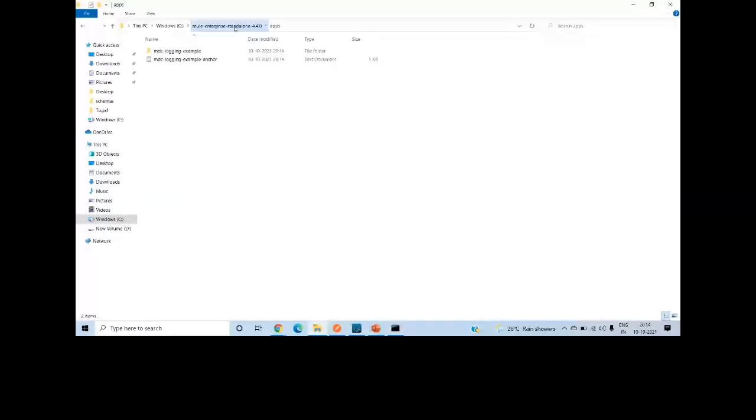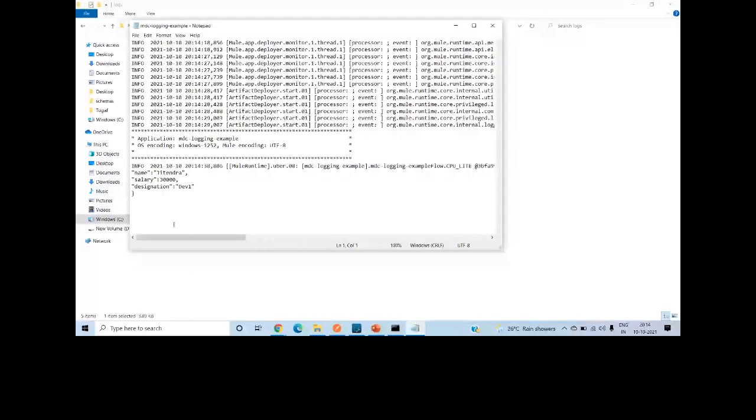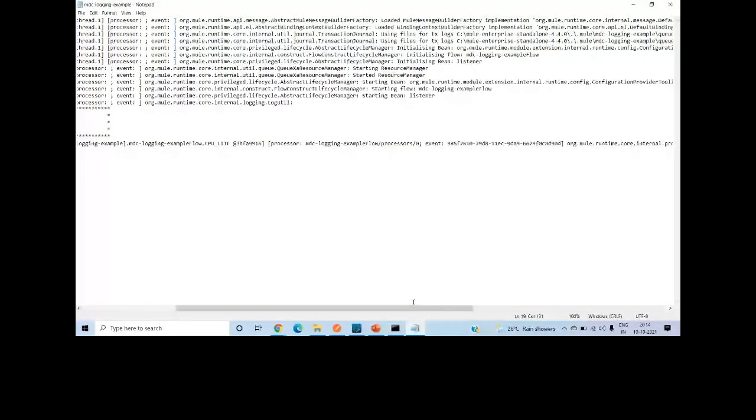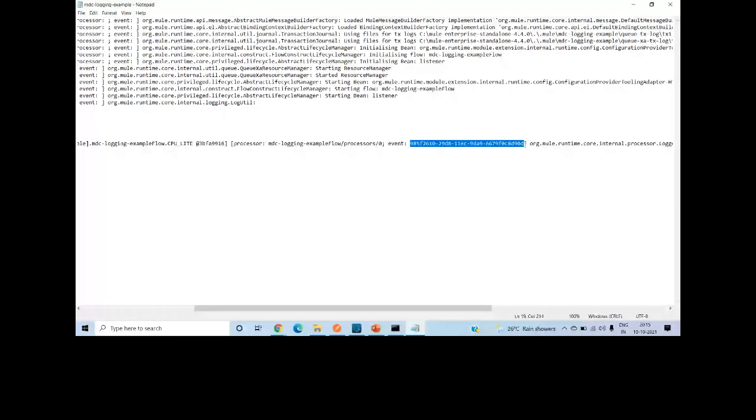So I can go to the log file. Here, as I mentioned, if you have not enabled the MDC logging, it will log the processor, the location of your event, and it just logs the event ID, that is the correlation ID. But I want to log some extra information. Right now it hasn't logged that. This is the default logging which is done by MuleSoft. But in 4.4, they have introduced a mapped diagnostic context kind of logging.